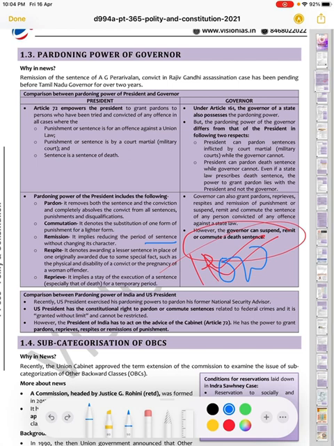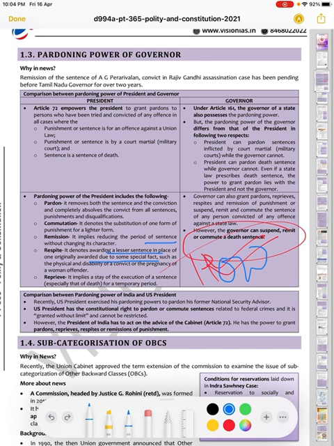Also respite, it denotes awarding a lesser sentence in place of one originally awarded due to some special fact such as the physical disability of the convict or pregnancy of a woman offender. So what they want to say here is that we are awarding a lesser sentence in place of an original award due to some special fact, like if a woman gets pregnant, then we could make some changes in the sentences.